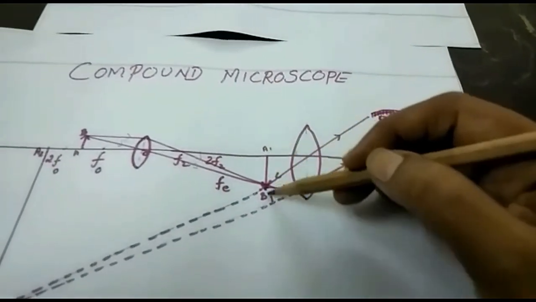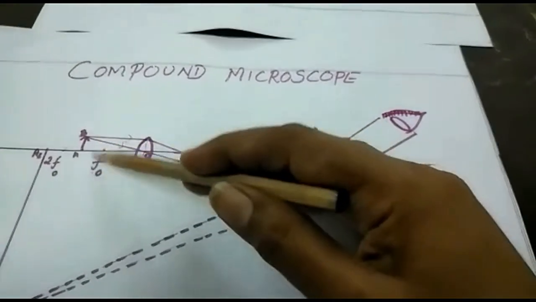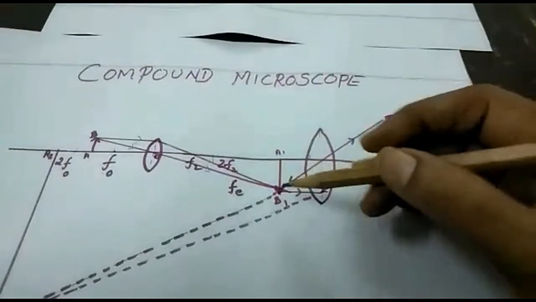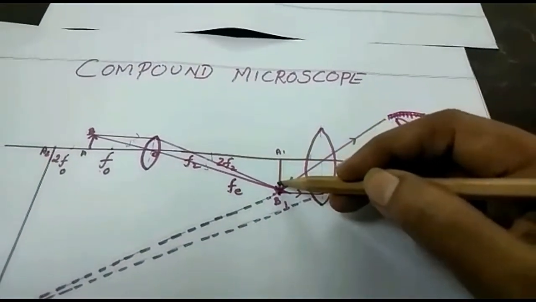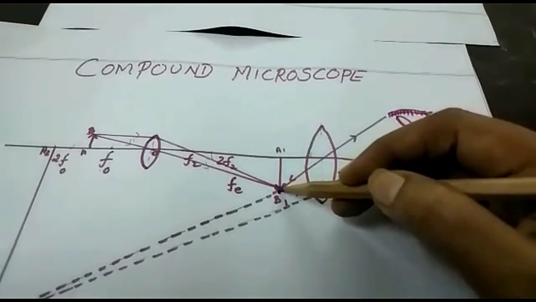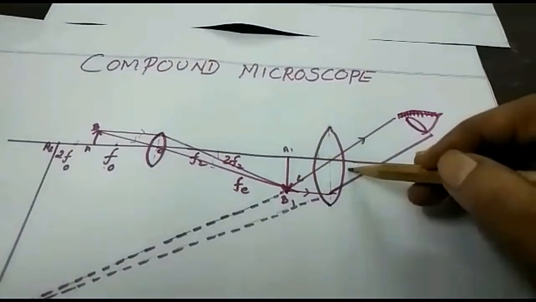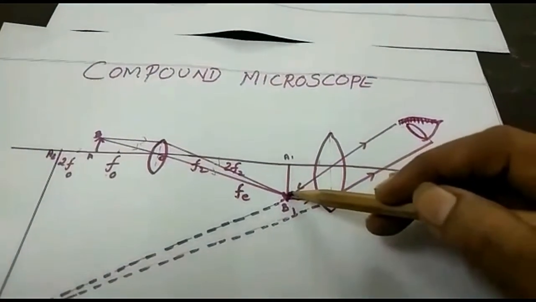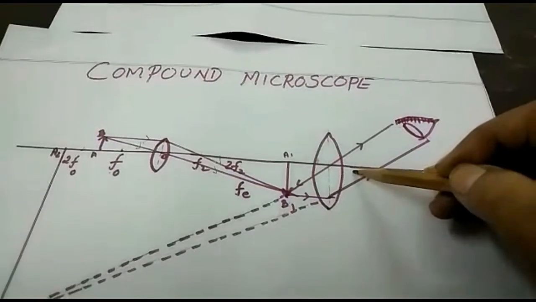This image A1B1 is bigger than the object AB. Okay, clear now? This image will act as an object for the eyepiece.